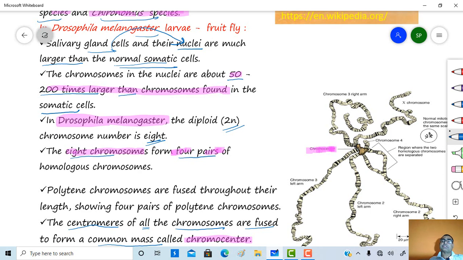In Drosophila melanogaster, the diploid chromosome number is 8. So 2n is 8, and these 8 chromosomes are present as 4 pairs of homologous chromosomes.